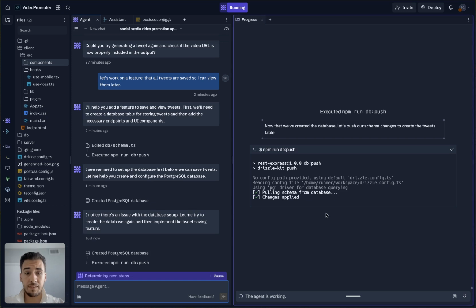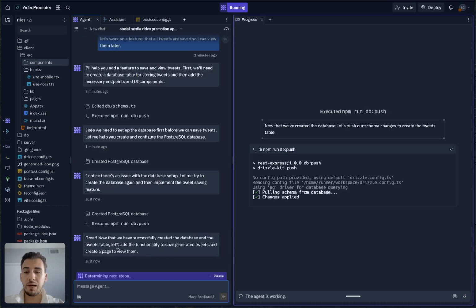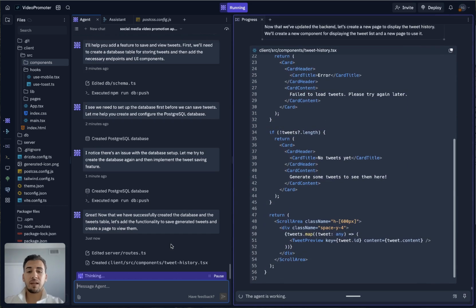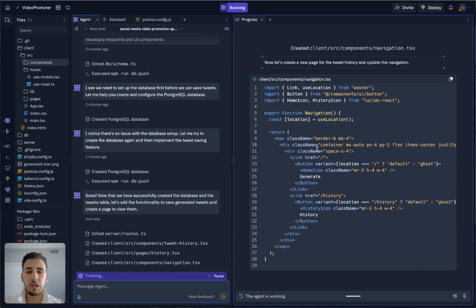Now we can tell it, and it keeps us updated along the way, right? So now it created this database, and it tells us, hey, I created a database, and now let's add the functionality that you wanted. I didn't even know I needed a database in order to store the tweets, right? But the agent will figure that out. It will figure out, hey, you need this, you need that, you need a database. Okay, cool, let's go do it. Now it's going and changing all the code, the components, whatever that is, we don't know.